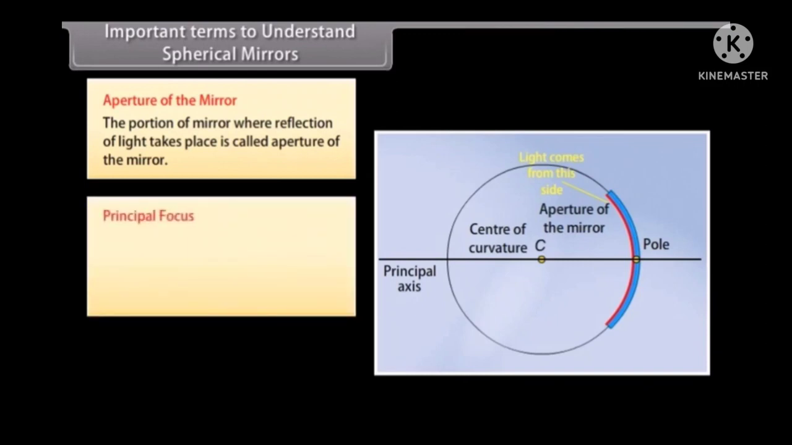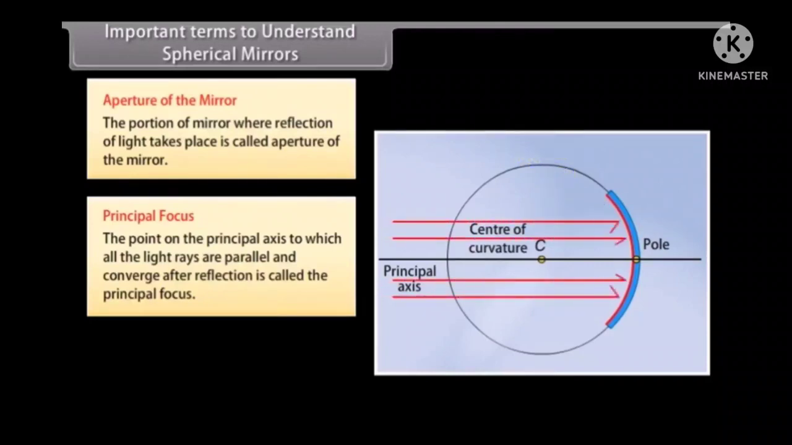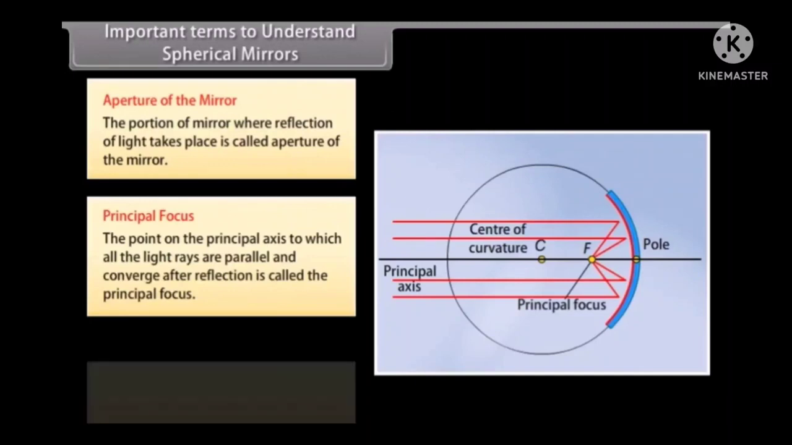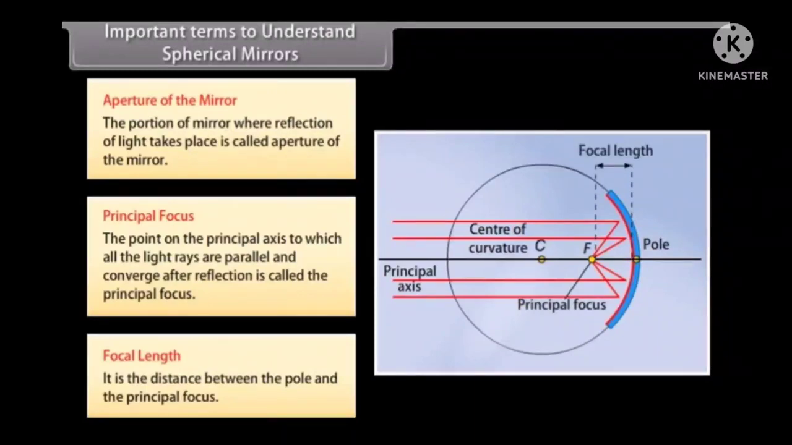Principal focus: the point on the principal axis to which all the light rays parallel to the axis converge after reflection is called the principal focus. Focal length: it is the distance between the pole and the principal focus.